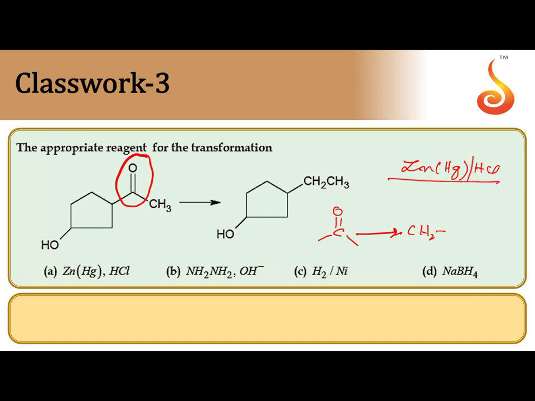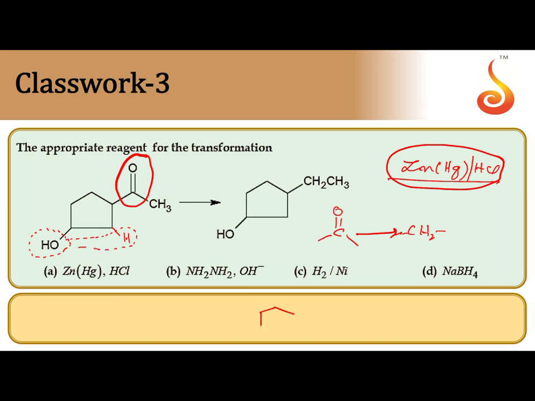These are acidic conditions. During this reduction CO becomes CH2. At the same time, alcohol is an acid sensitive group, and in the presence of acid, alcohol undergoes dehydration. That's why when zinc amalgam in HCl is used, along with the reduction of the CO group, dehydration also takes place.